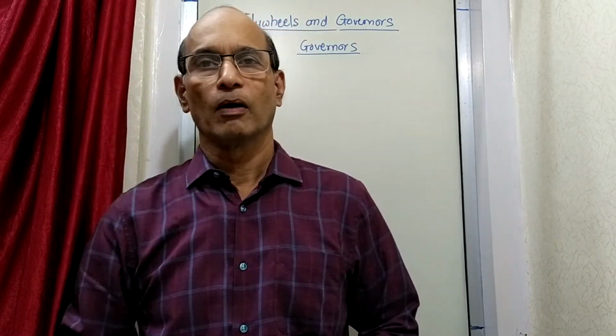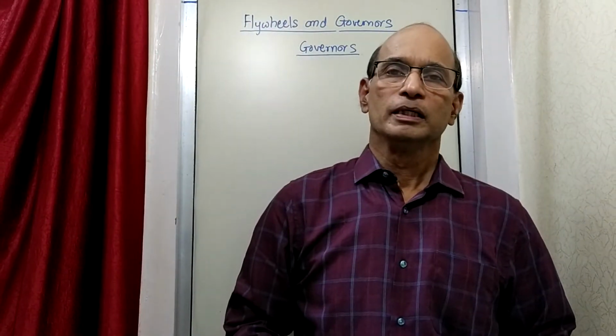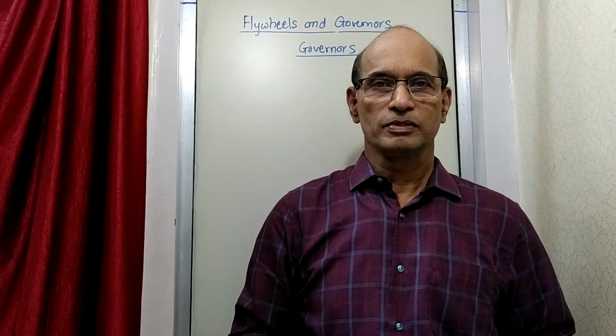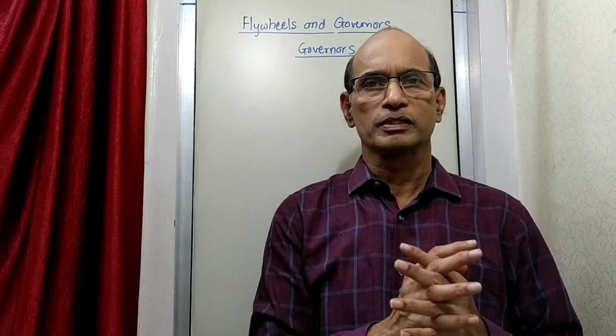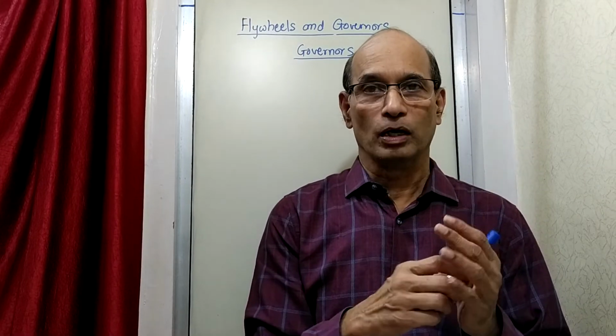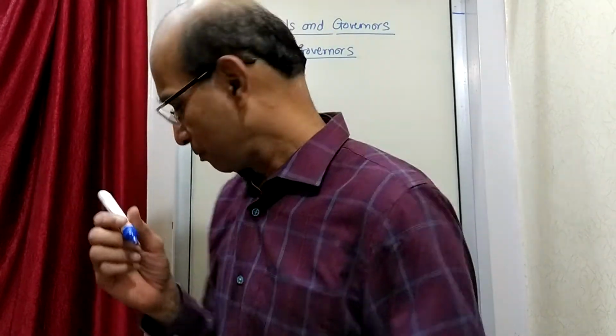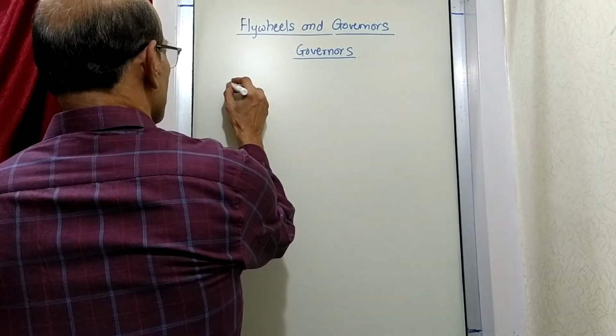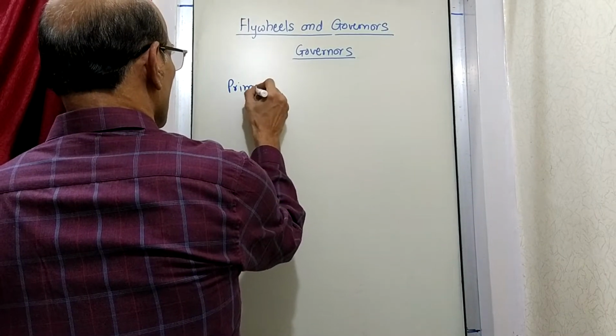I'll describe certain things to you and then we will go to the definition and then we'll study the different types and so on. So governor, if you see what it is all about, it is a device which is fitted, in case of certain prime movers, it is fitted. Now what is a prime mover? Prime mover is a part which moves first, prime mover.